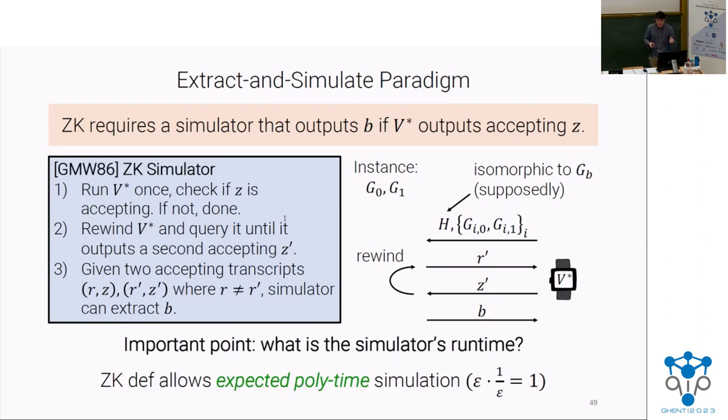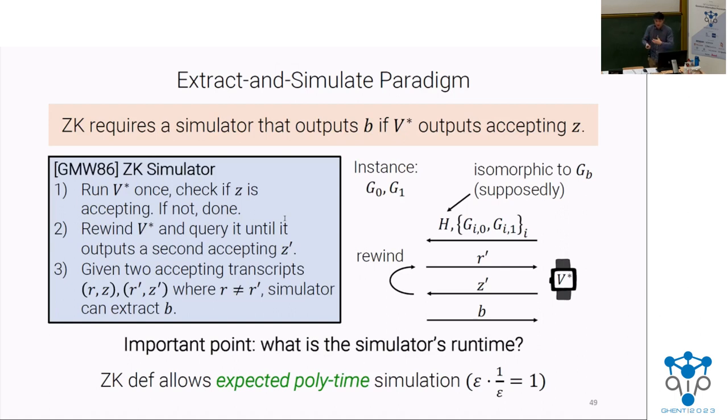And that comes from the fact that it needs to keep running the verifier over and over again until it gets that second accepting response. And we don't know a priori how long that's going to take. However, in expectation, you can argue that this takes a polynomial amount of time. Because assume the verifier has an epsilon chance of being convincing in the sub-protocol, then there's only an epsilon chance that you ever need to go in that loop in the first place, right?